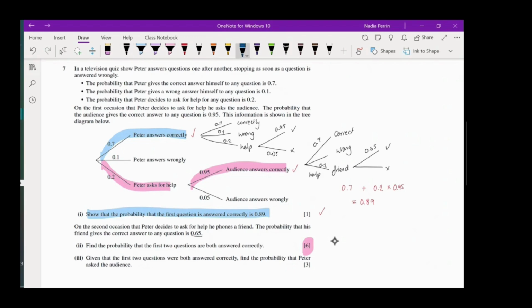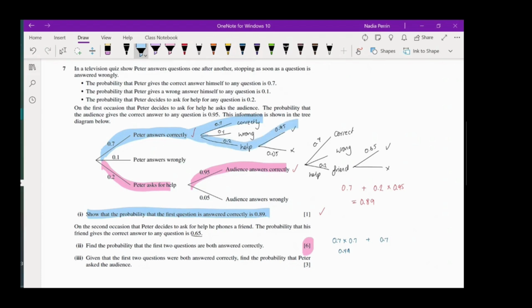super simple one that could happen. He could just get it right, gets it right again. And that gives us 0.49. Okay, so that's the scenario here, 0.7, 0.7. Correct, correct.